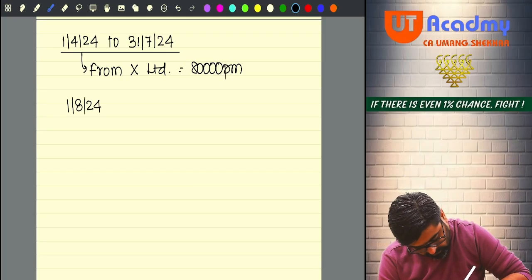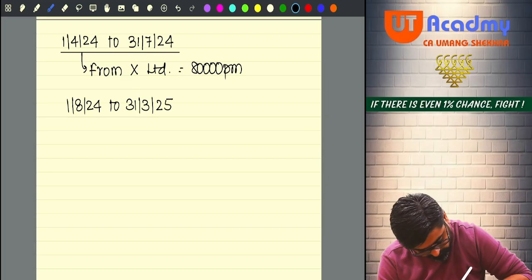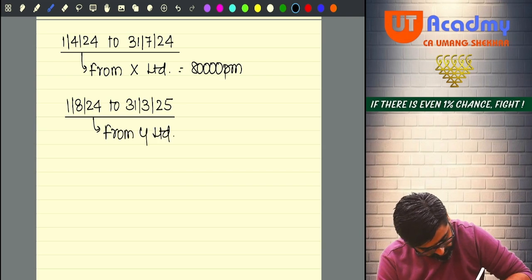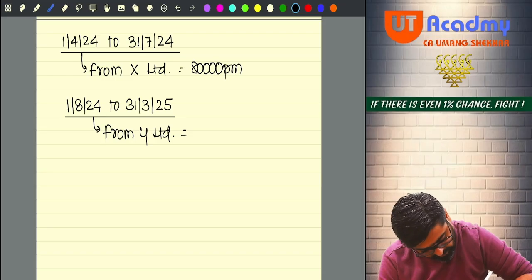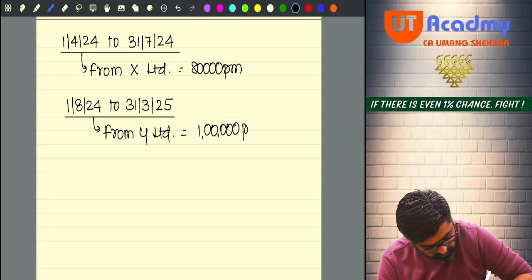So from 1st August 2024 to 31st March 2025, now he will get salary from Y Limited amounting to rupees 1 lakh per month. Is it possible or not possible? Tell me.